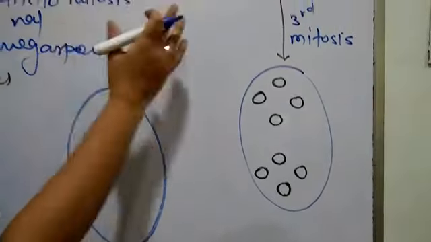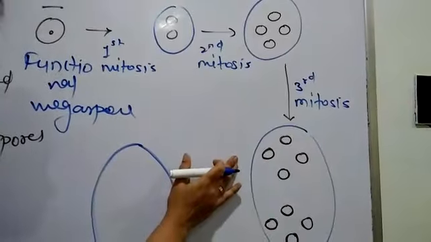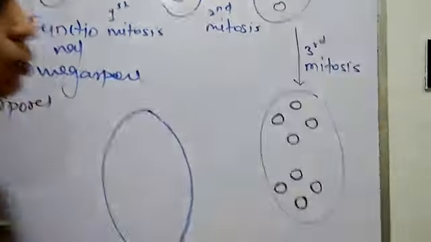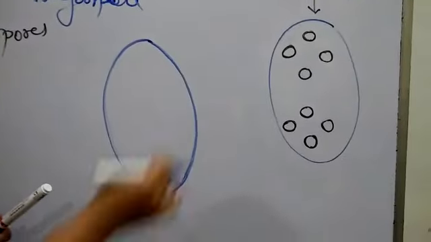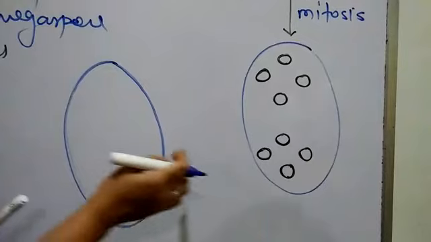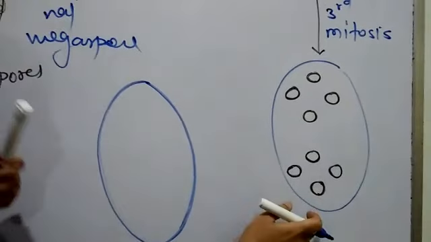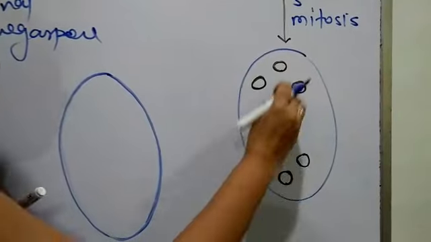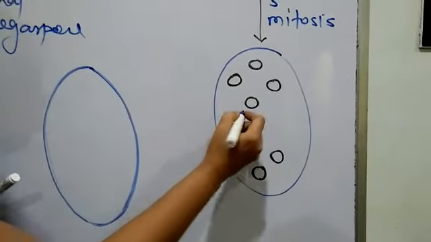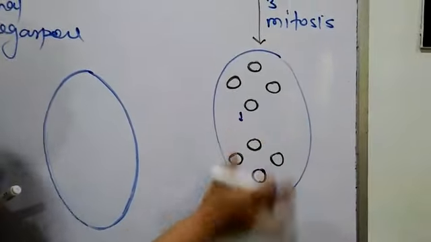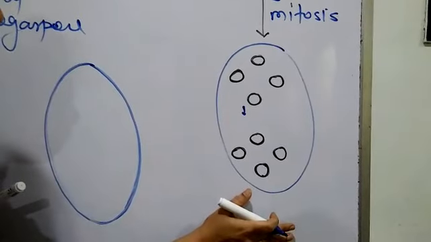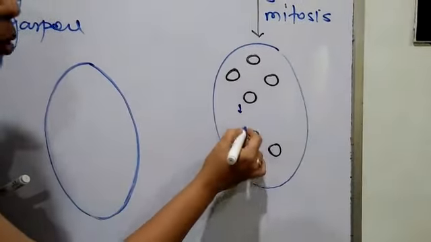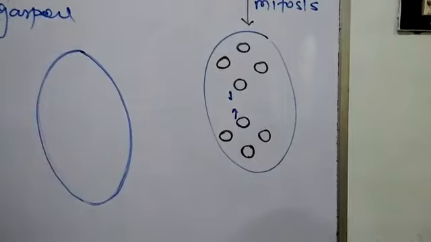Now, after the third mitosis, the 8 nucleated structure is formed. This is all taking place in a single functional megaspore. After third mitosis, 2 nuclei from the poles, this is one pole, this is the another pole of the functional megaspore, migrate towards each other.